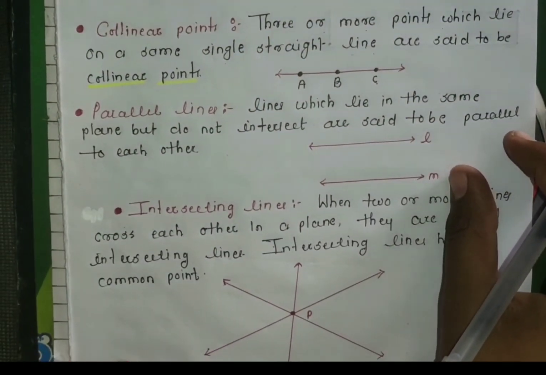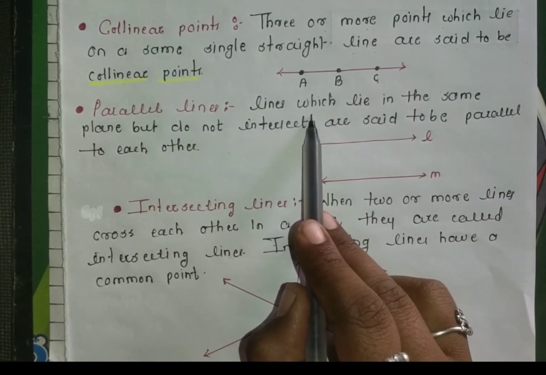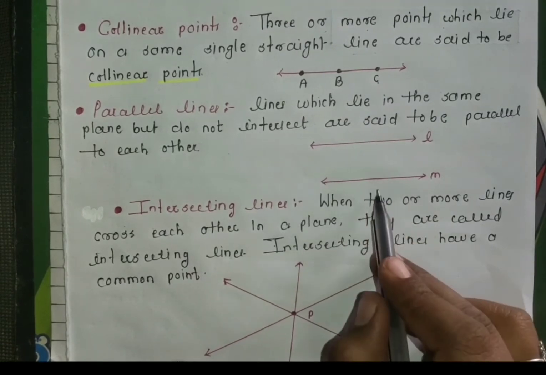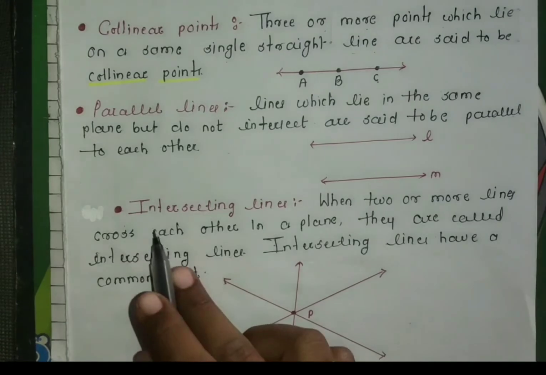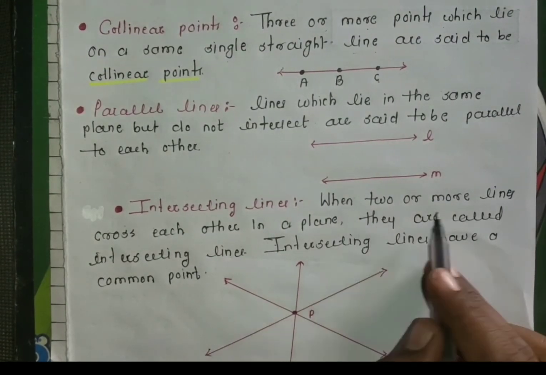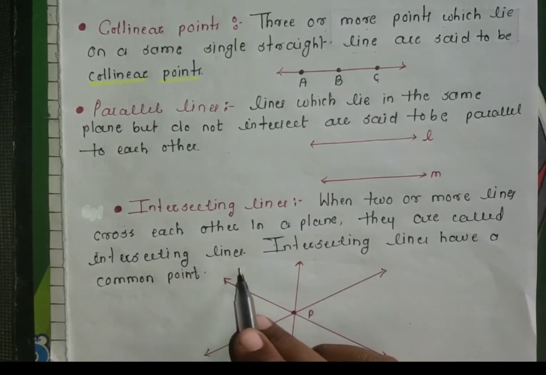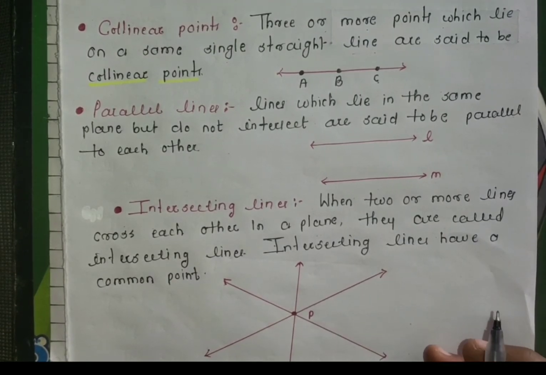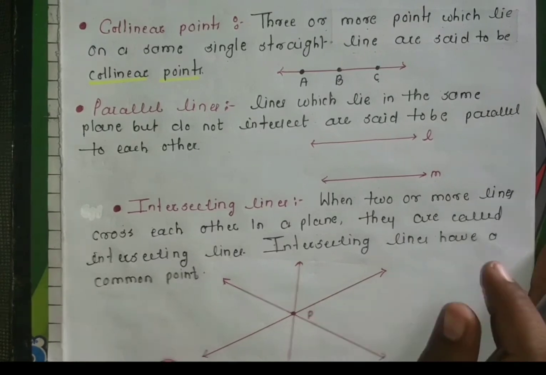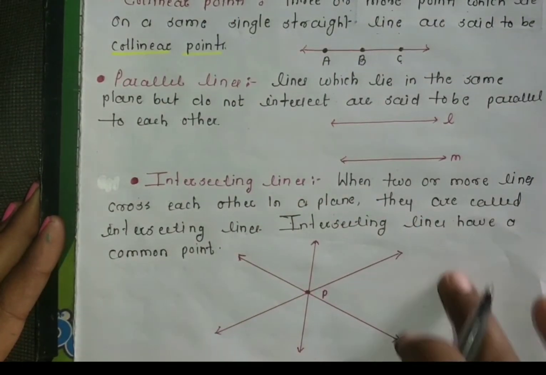Next are parallel lines and intersecting lines. As we learnt already, the lines which do not intersect each other are called parallel lines. Line L and line M are parallel lines. Intersecting lines means when two or more lines cross each other in a plane, and these intersecting lines have a common point. Point P is the common point of all these lines.